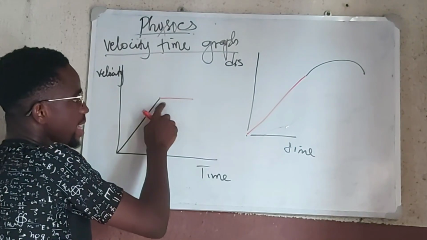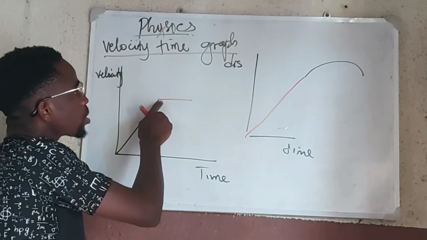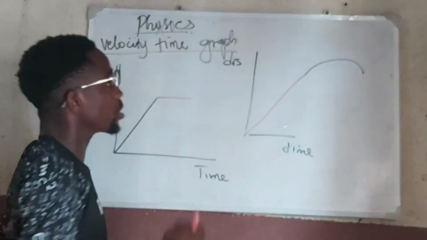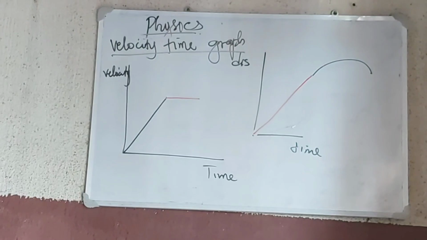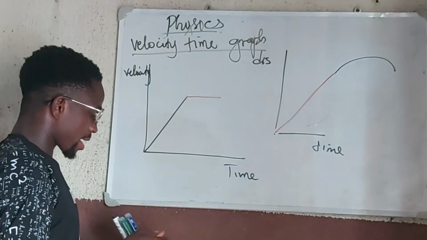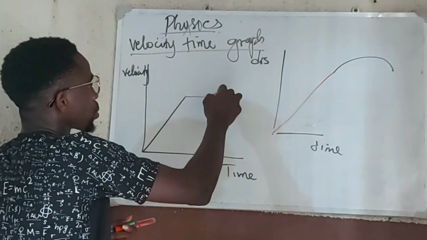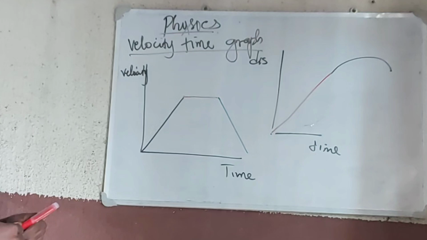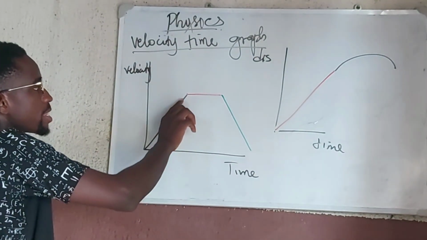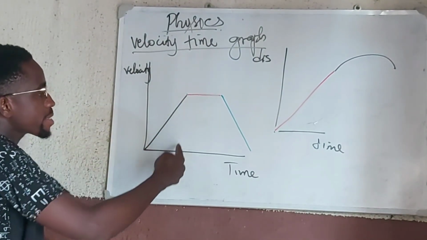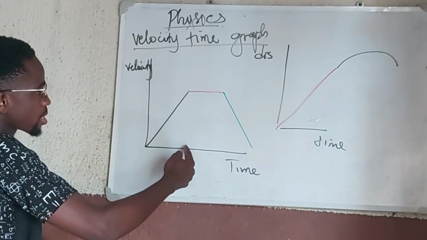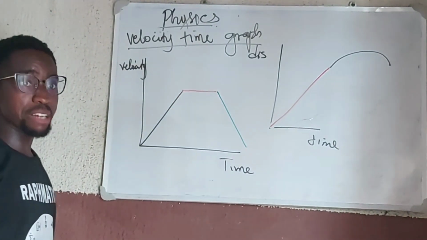Whereas this particular point here, where there is a constant velocity, corresponds to this point where the distance is changing. Okay, so what we are saying now is that we can plot the velocity time graph, and then we can have another portion this way. So I want to describe these various portions. In this place, the velocity is increasing. So if I find the slope of this portion of the graph, the slope will give me acceleration, because it is going to be changing velocity by changing time, and that will provide me with acceleration.